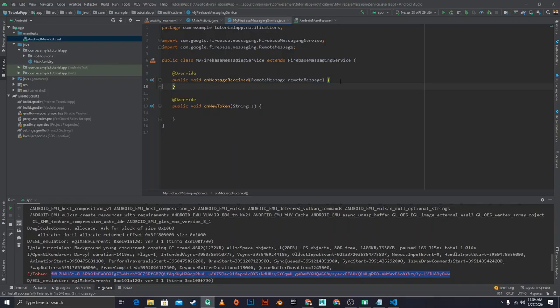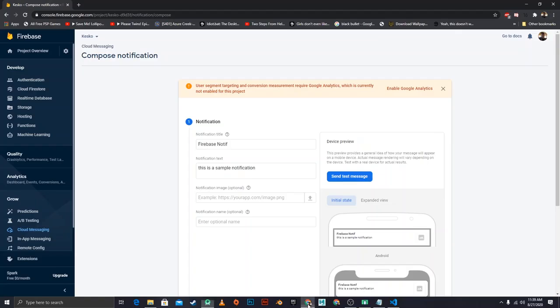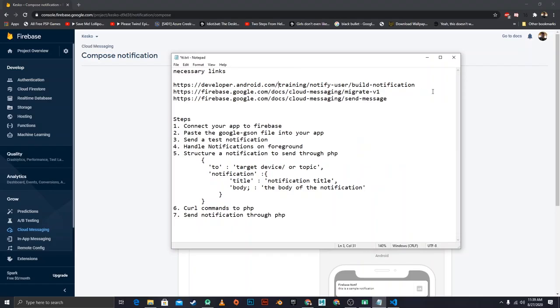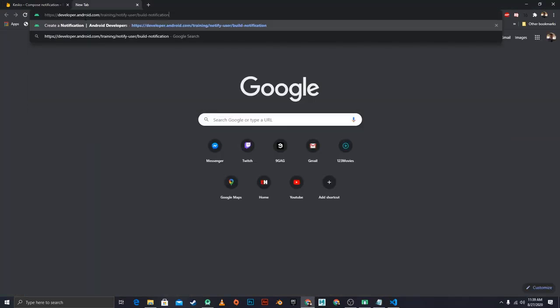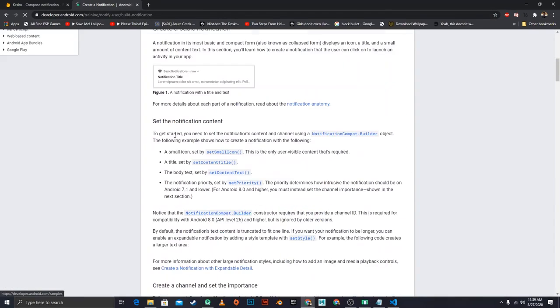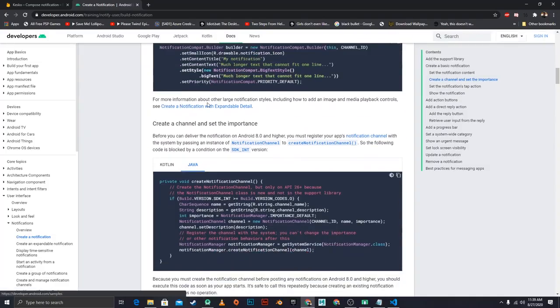So on message received, this is where we're going to build our notification and then show it. So in order to build a notification, I don't want to go through the steps again. Like I said before, I'm just gonna select up here, copy this, and then just paste that in and go over there. Just use one of their sample codes just to build it.